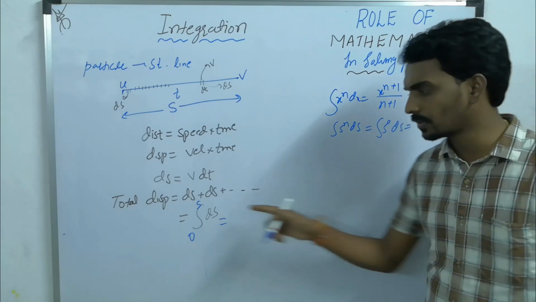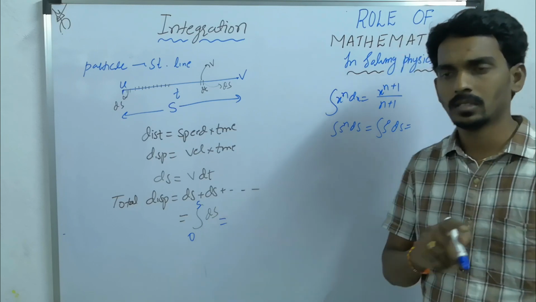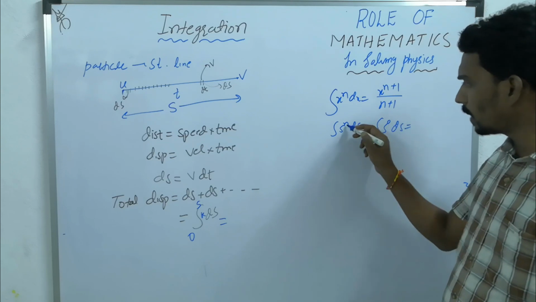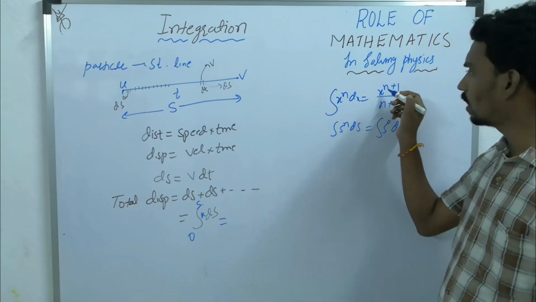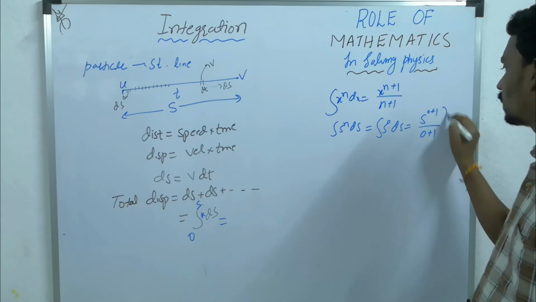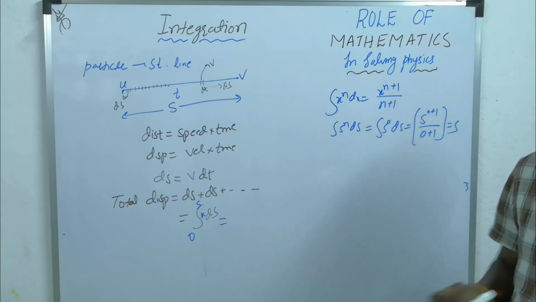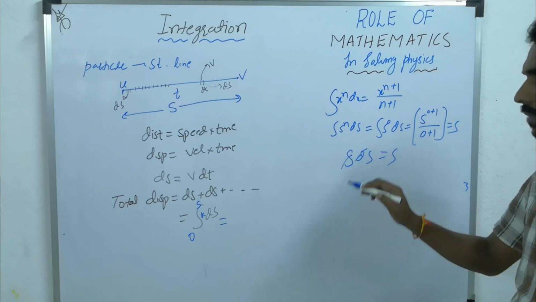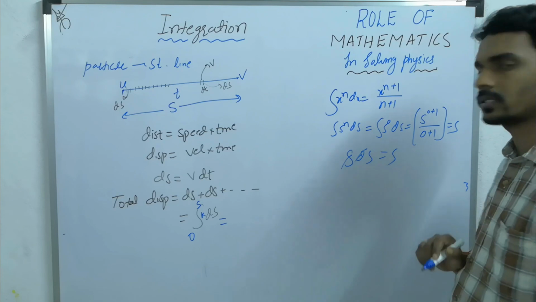Because something to the power of 0 is how much? 1. So here 1 is there. So s power 0. Now in place of n, what is there? 0. Apply the equation: s power 0 plus 1 by 0 plus 1. How much? S. Or else, integration ds, directly you can write s. Integration and differentiation are inverse processes, they will get cancelled.